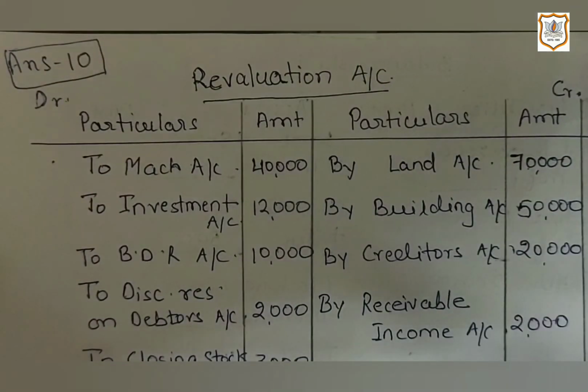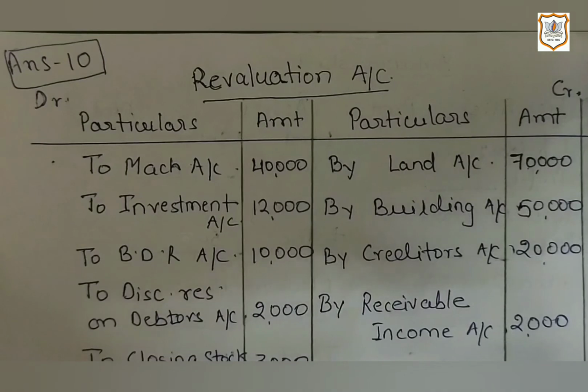As I told you earlier, revaluation account will be prepared on the basis of the rule of nominal account, as revaluation account is a nominal account. That means if there is profit, then revaluation account will be credited, and if there is loss, then revaluation account